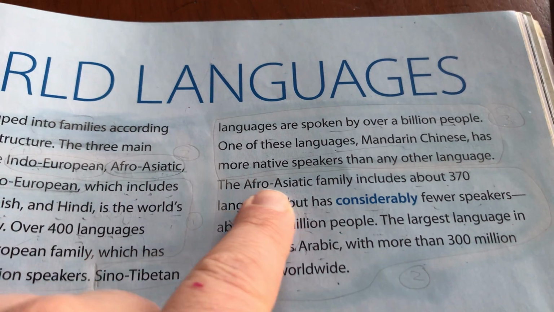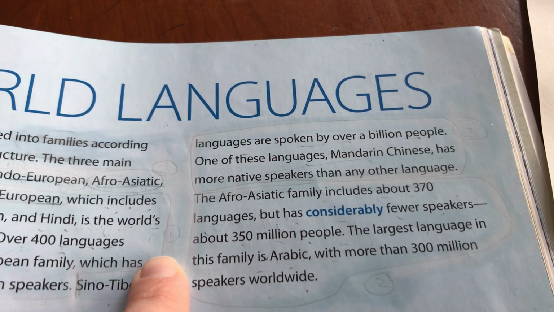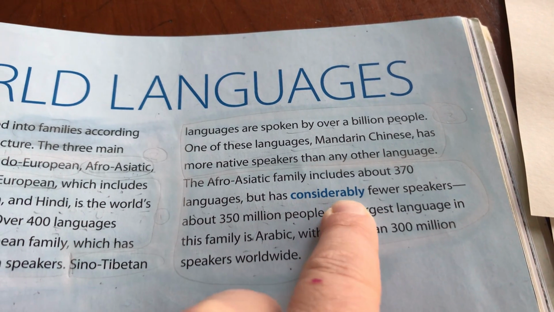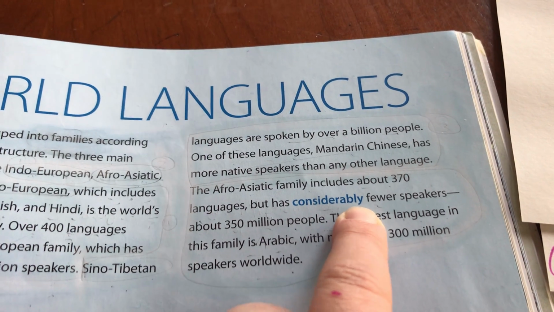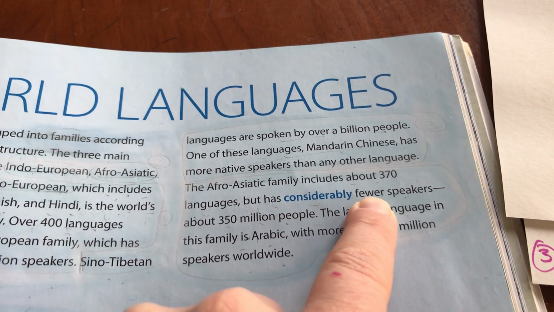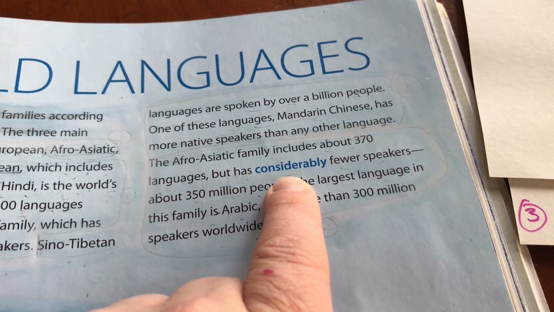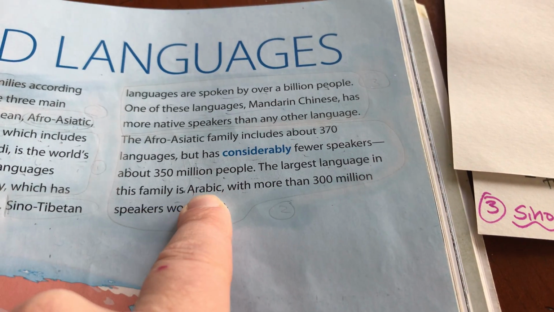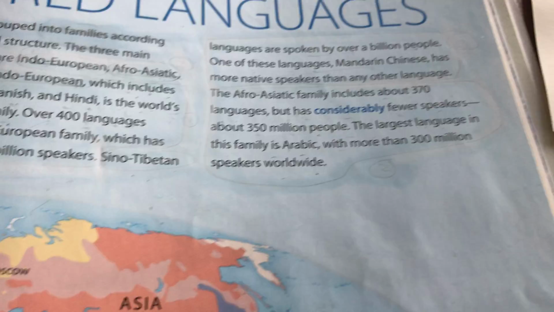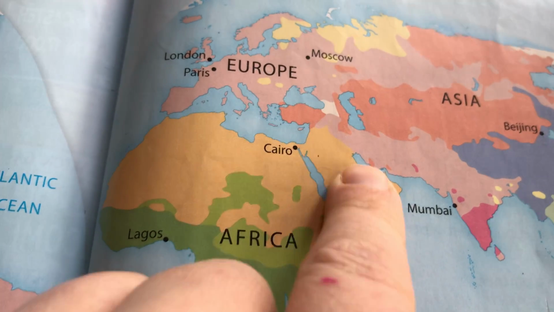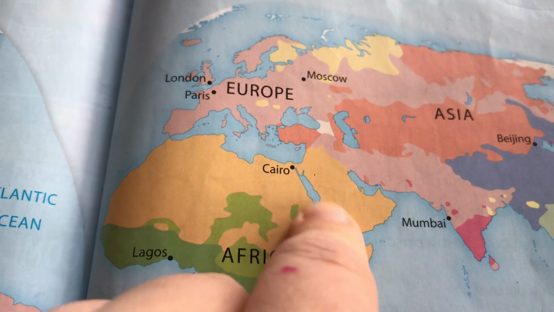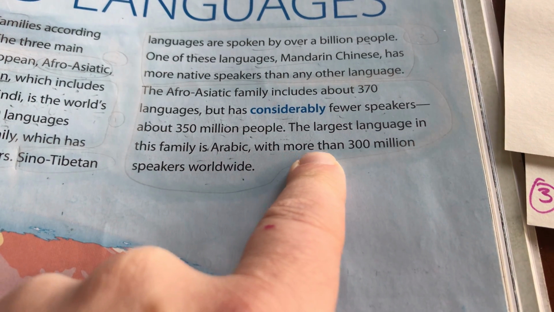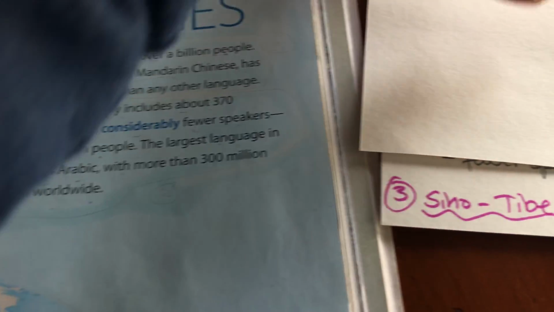Okay, now the third one, Afro-Asiatic, includes about 370 languages, but has considerably fewer speakers. Considerably is an adverb. I see ly. That helps me to know it's an adverb. How many fewer speakers? Considerably means many fewer speakers. About 350 million people. The largest language in the family is, as I guessed, Arabic. Because I remember it was this language family here, and I know that these are Muslim countries where people speak Arabic. The largest language in this family is Arabic, with more than 300 million speakers worldwide.